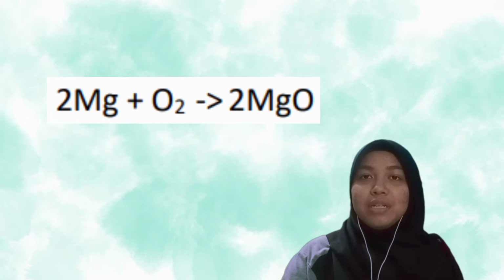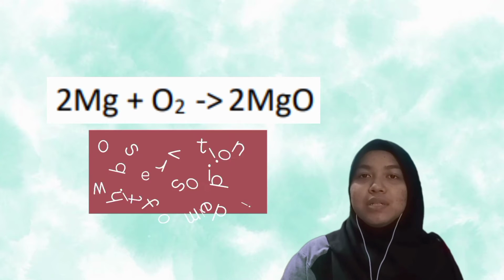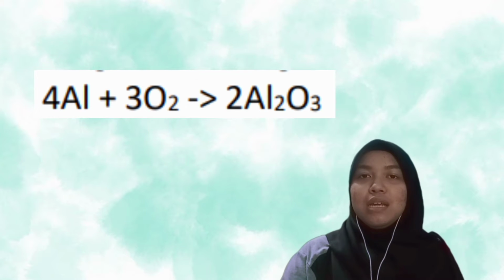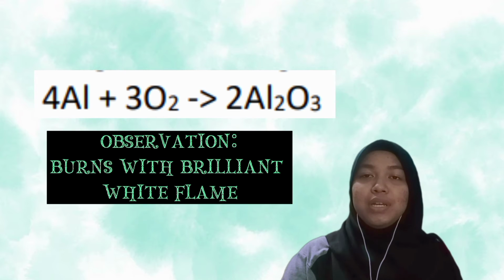Second, magnesium reacts with oxygen, produce magnesium oxide. The observation is white solid is formed. Third, aluminium reacts with oxygen, produce aluminium oxide. The observation is aluminium burns with brilliant white flame.